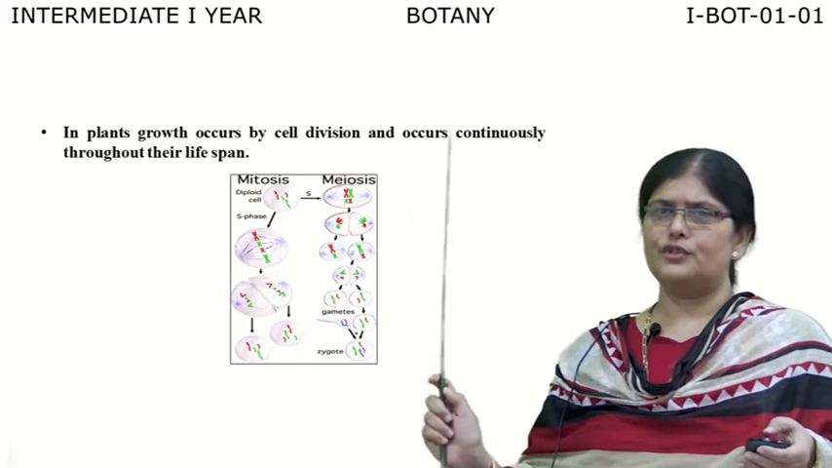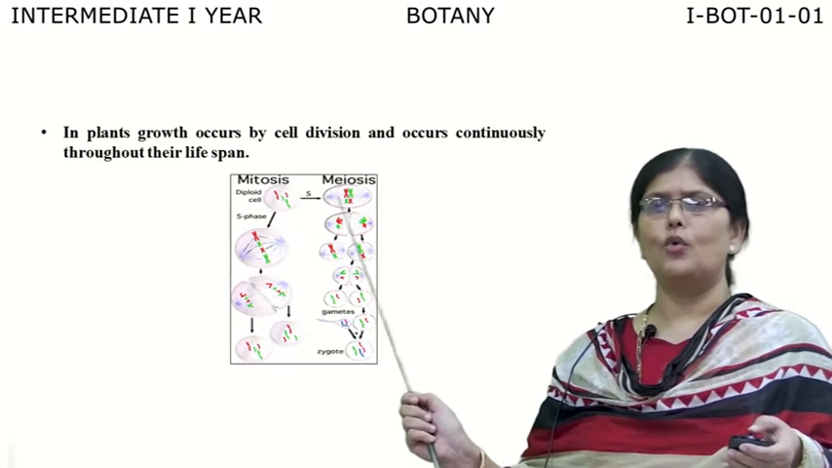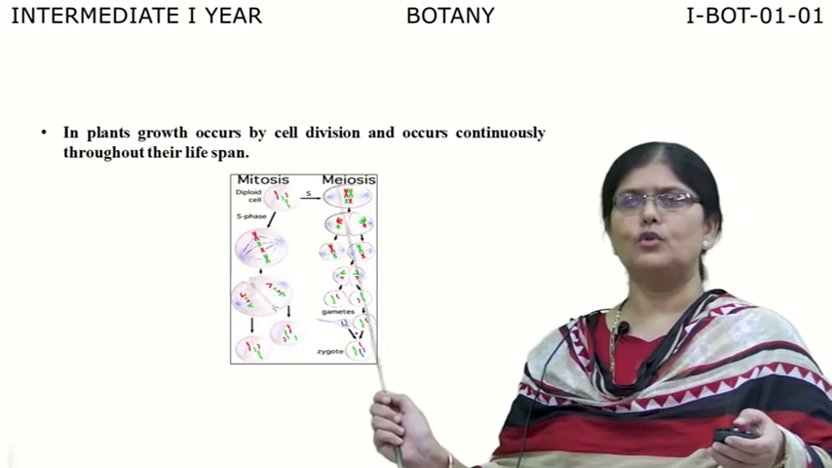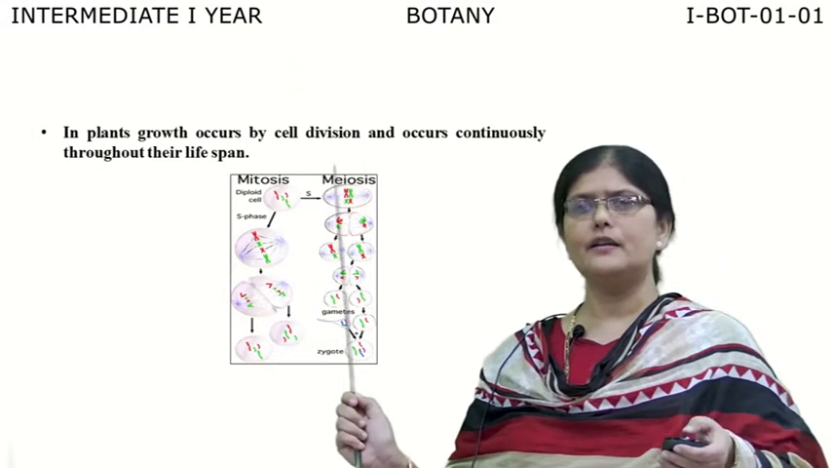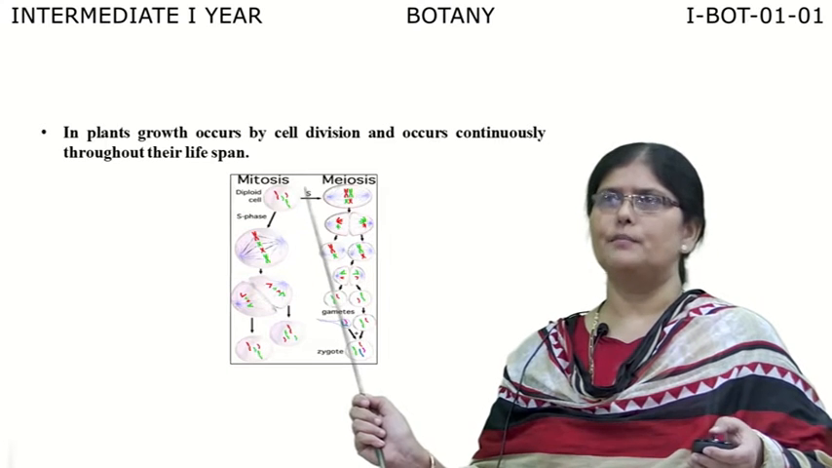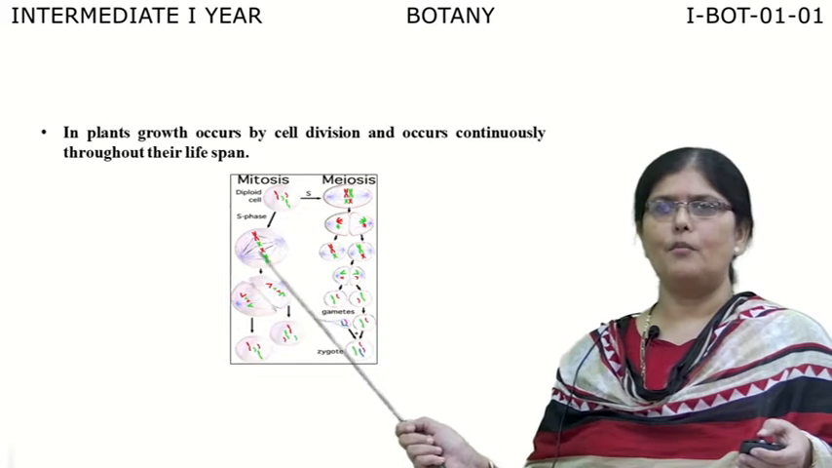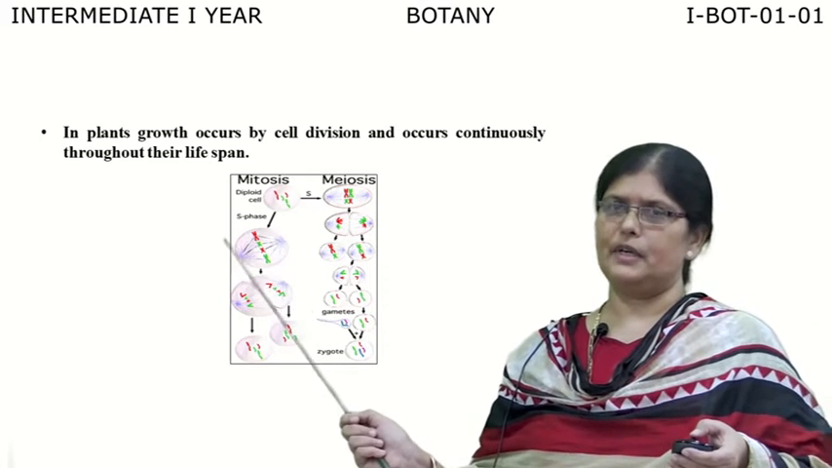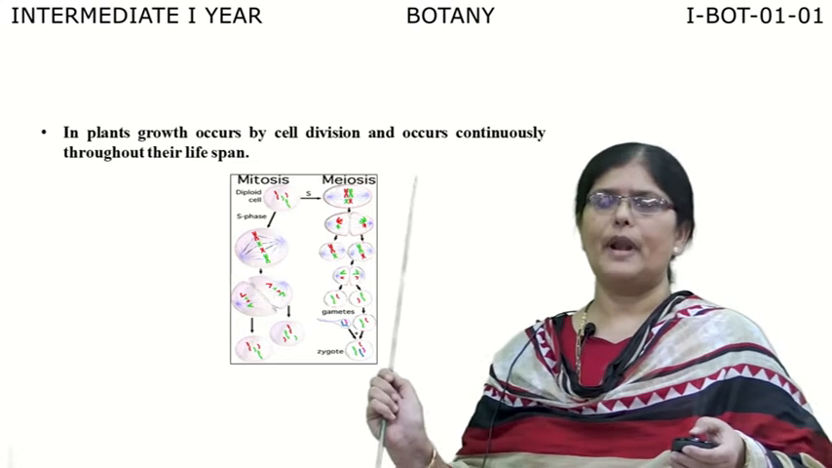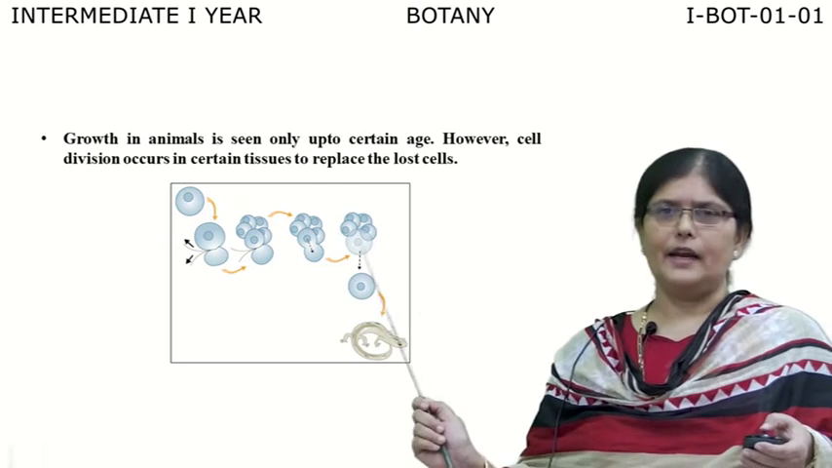In plants, the growth occurs by cell division and it occurs continuously throughout their lifespan. You never find any plant showing growth only up to a particular age. You find continuous growth in plants. In the picture, you can see mitosis as well as meiosis cell division. Mitosis is exhibited in the vegetative parts of the plant body, whereas meiosis is exhibited in the reproductive parts of the plant body.